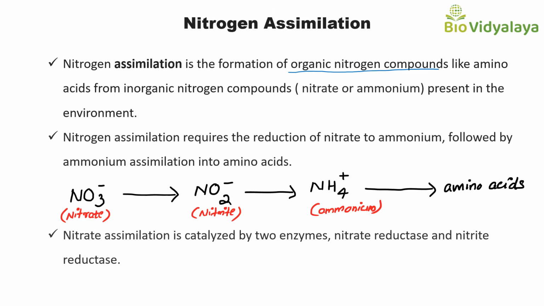Nitrogen assimilation requires the reduction of nitrate to ammonium, followed by ammonium assimilation into amino acids. That means nitrate will convert to nitrite. After that, nitrite will convert to ammonium. These steps are known as nitrate assimilation.